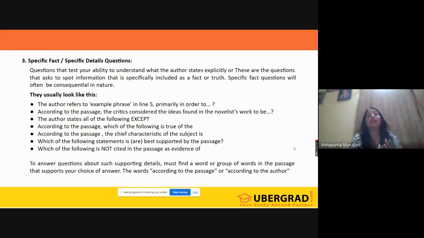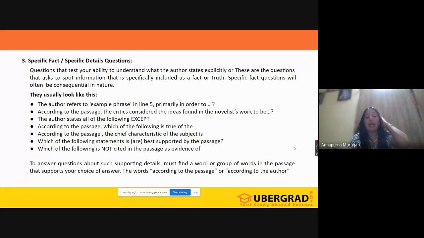So look at the way they are presenting these questions. The author refers to example phrase in line 5 primarily in order to, see why they have put this example phrase in line 5. What is the purpose? Like this they will be asking here. According to the passage, the critics considered the ideas found in the novelist's work to be what?